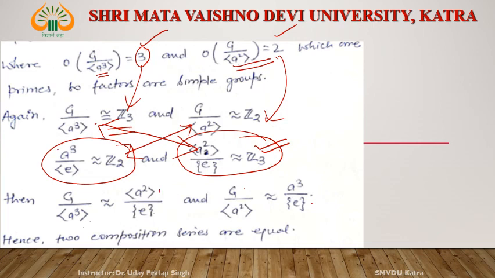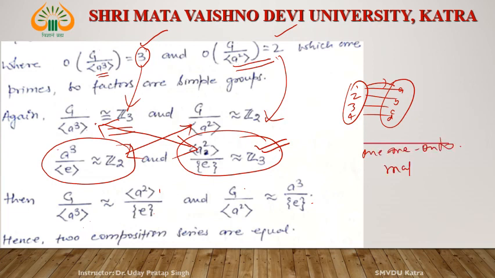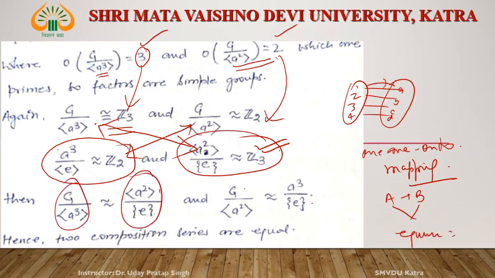It means they have a 1-1 onto mapping. Consider the sets 1, 2, 3, 4 and a, b, c, d. If there exists a 1-1 onto mapping between set A and B, then these two sets are said to be equivalent. And this is isomorphic to this, and this is isomorphic to this. It means the above two series behave in a similar manner. That's why they are equivalent.